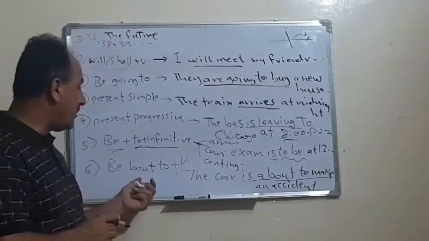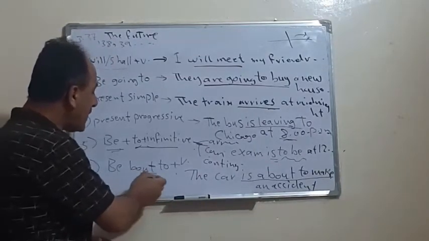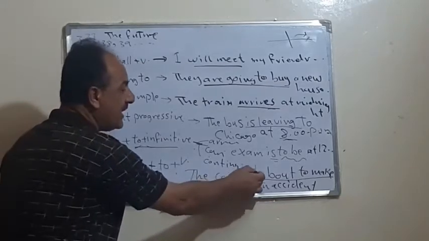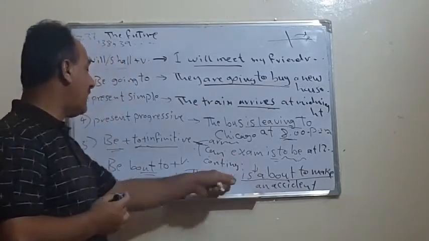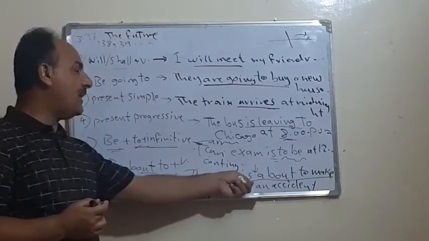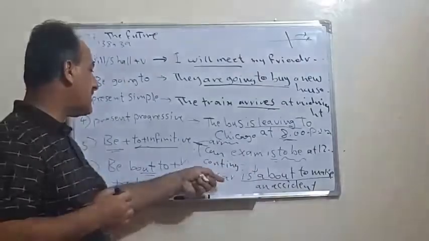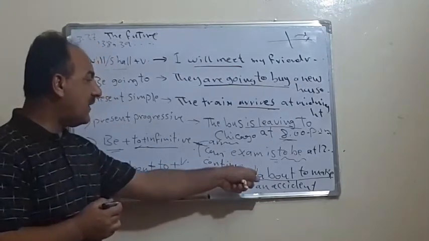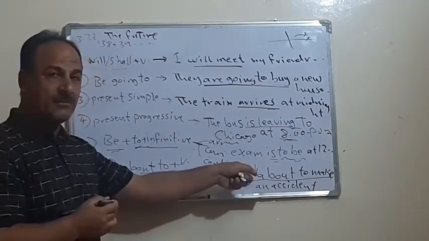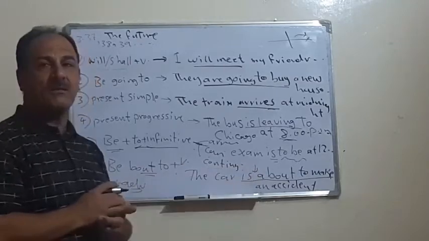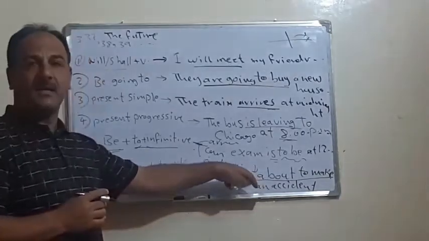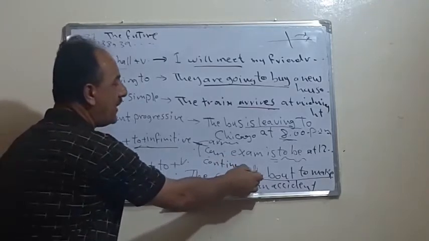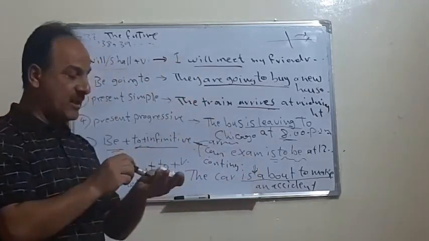The other point is that here it is possible to add adverbs after the verb to be. For example, likely or, let's say, possibly. So it is possible to add an adverb. And as you know, if we have the verb to be, it is possible to add likely, unlikely, possibly, etc. These are the 2 points concerning the future cases.